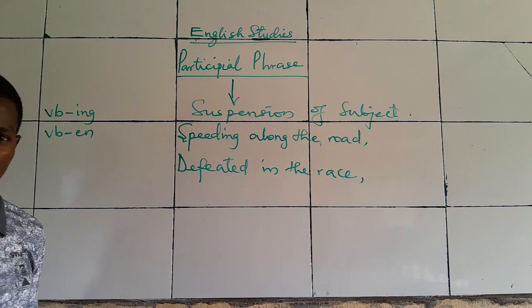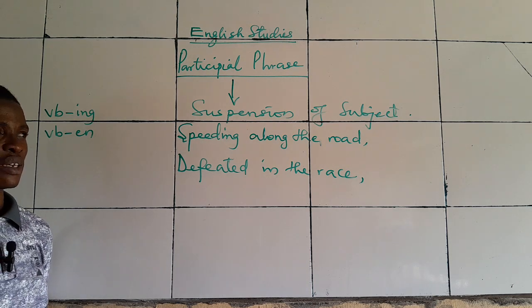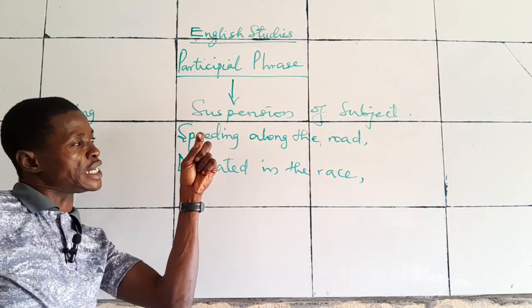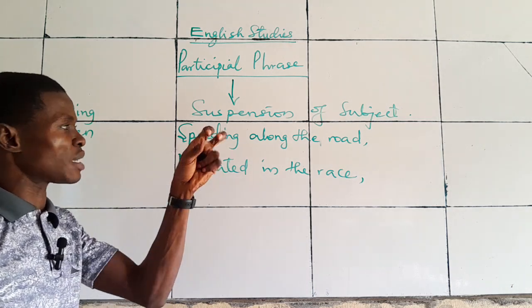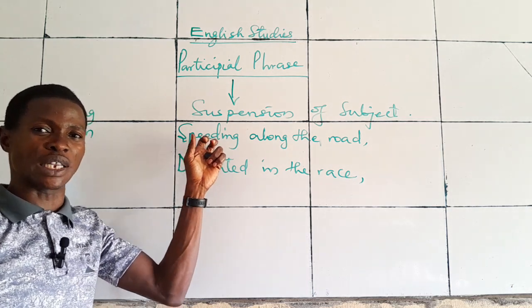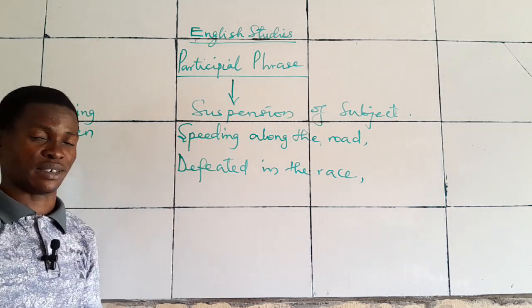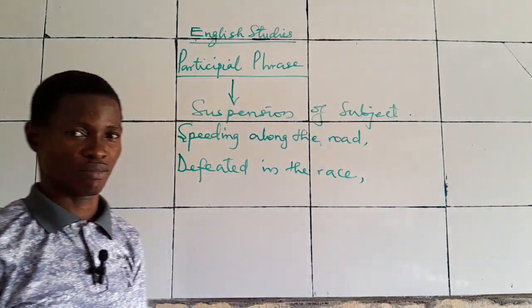Now, the rule guiding the participial phrase says the subject that performs this action, or the subject that is being referred to using this phrase, that has already been suspended, will have to begin the next clause.